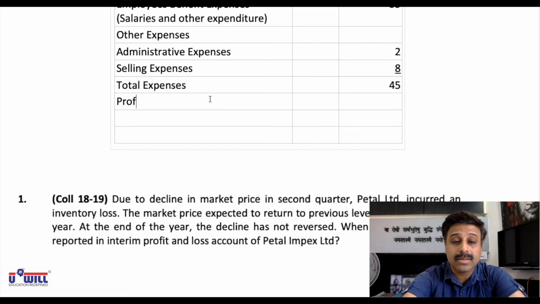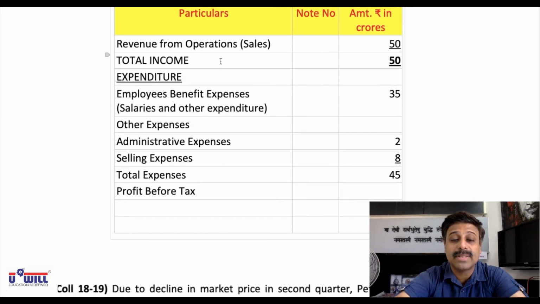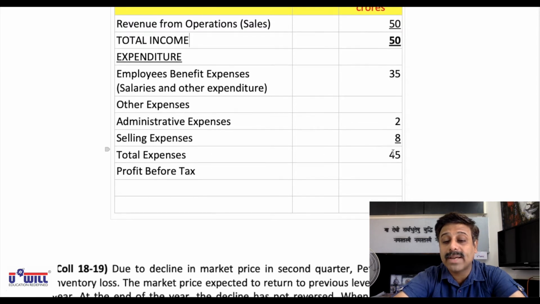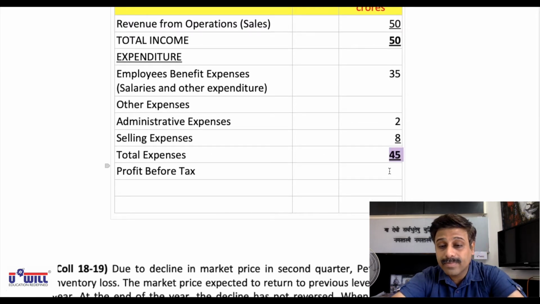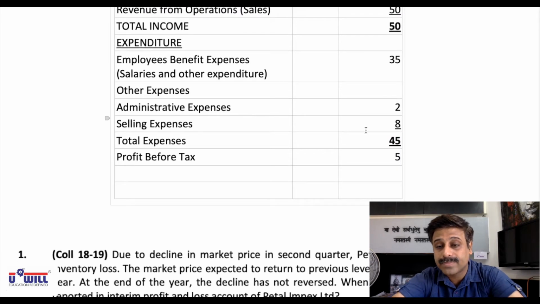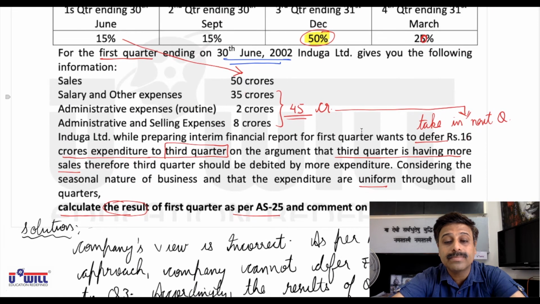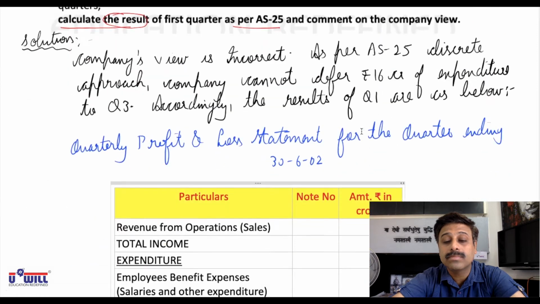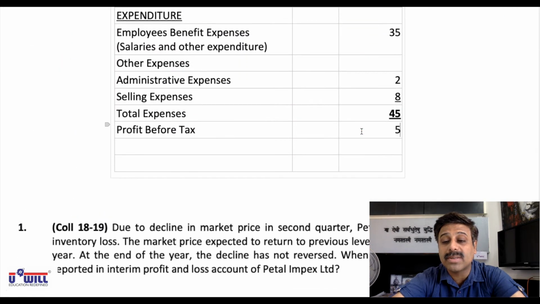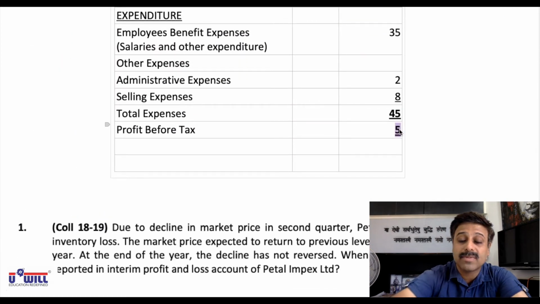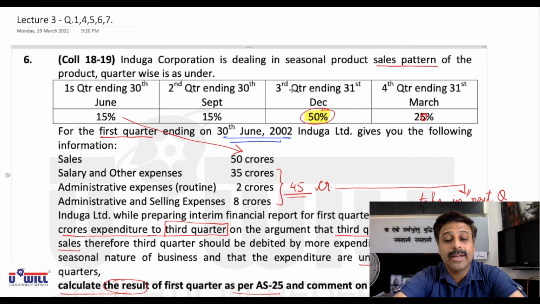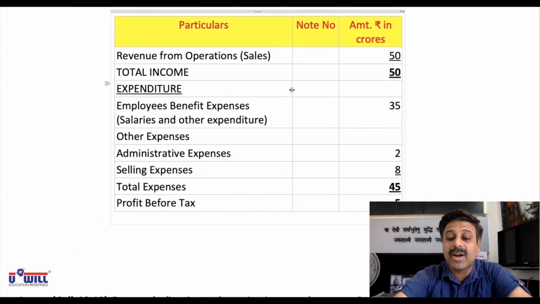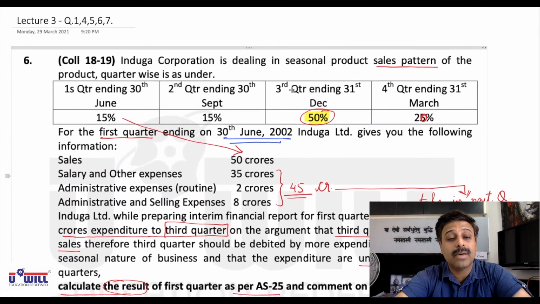Then we'll have profit before tax. That will be incomes minus expenses. So 50 crores minus 45 crores, that is 5 crores. From 50 crores, if you subtract 45 crores of expense, profit before tax will be 5 crores. And that itself is our final answer. We don't have the tax in the question, right? So as per the discrete approach, 5 crores of profit will only be shown for quarter number 1.